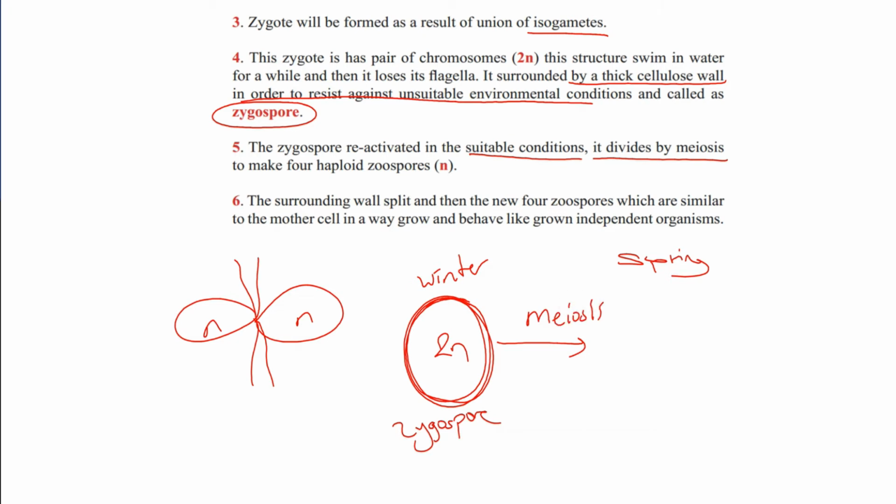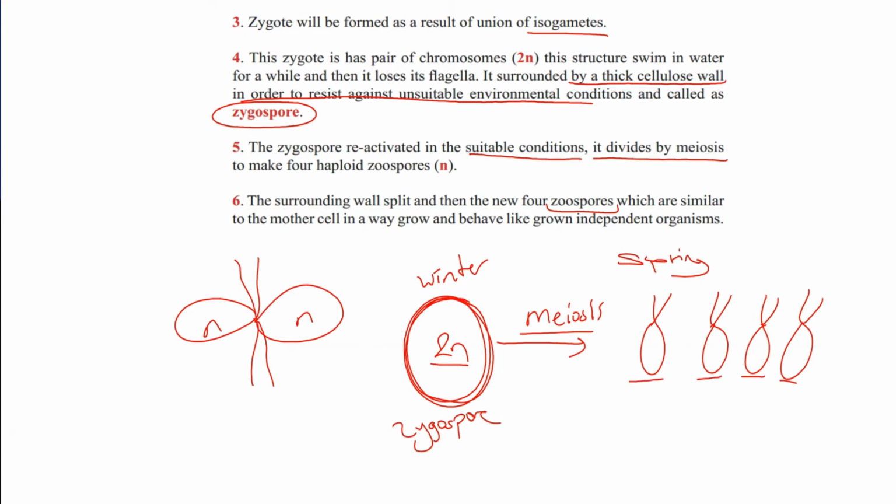Why meiosis? Because the original Chlamydomonas has half the number of chromosomes. The zygospore has a diploid number of chromosomes, so it passes through meiosis to produce 4 organisms. Then each of these organisms grows directly into a new organism without fertilization, and that time we also call them what? Zoospores, which are similar to the mother cell in a way, and behave like grown independent organisms.